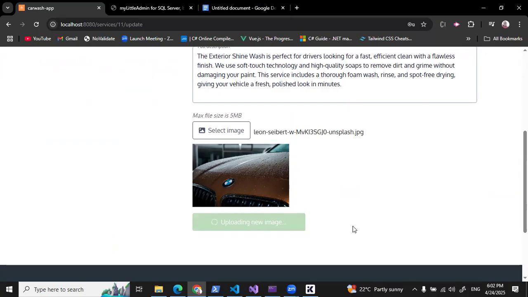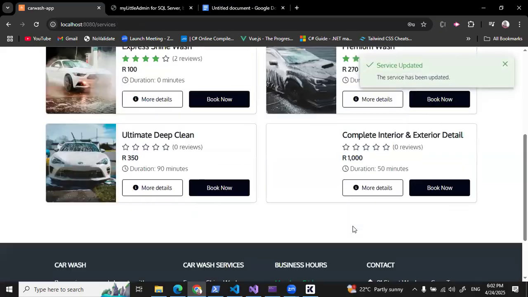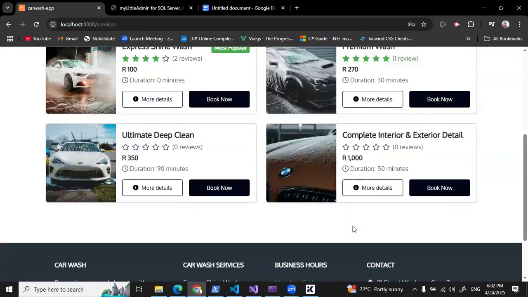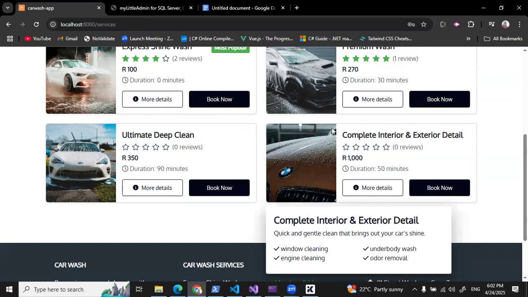So if I click this, uploading new image. It's now uploading the new image. It will delete the old image from Firebase. And then after that, add this one. Then return a link. And when that happens, save the updated details to the database. And there we go. Our details have been updated.